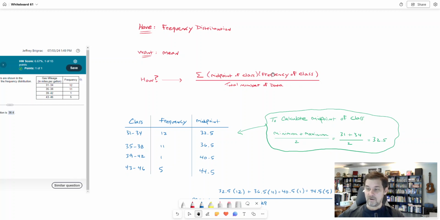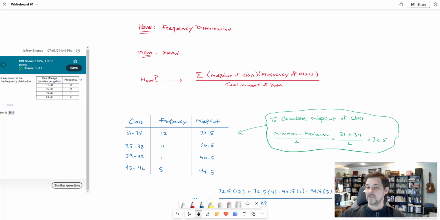I'm going to add all that together. I'll show you here in a minute what that's going to look like in this case. And I'm going to divide that by the total number of data. Okay, all right, so you can see that in order to do this, I need a number that's not on this table. I see that the classes are there and the frequencies, but not the midpoint. So I made my own table where I took the information in this one and added a column for midpoint, because I need to know that for every single class.